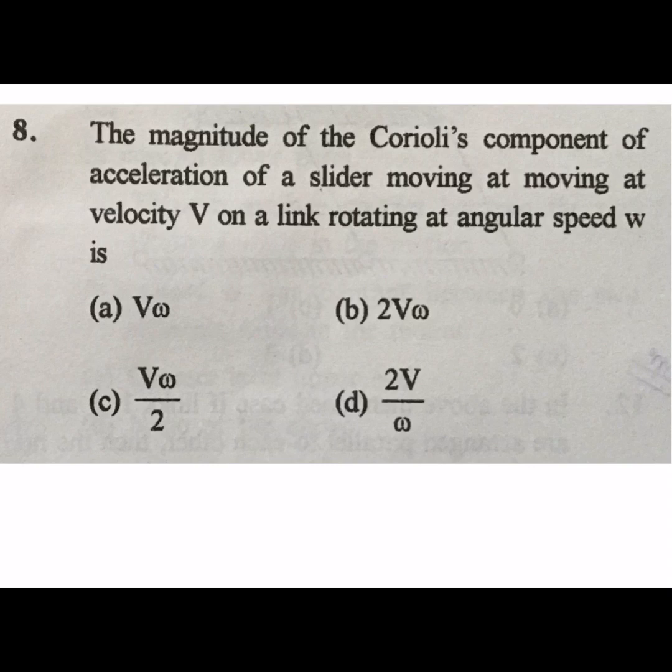Next question, the magnitude of Coriolis component of acceleration of a slider moving at velocity v on a link rotating at an angular speed omega is how much? So the link is like this, and here one slider is there and the link is rotating.